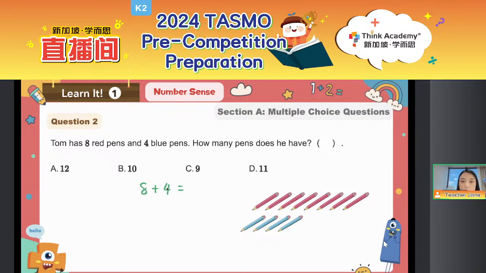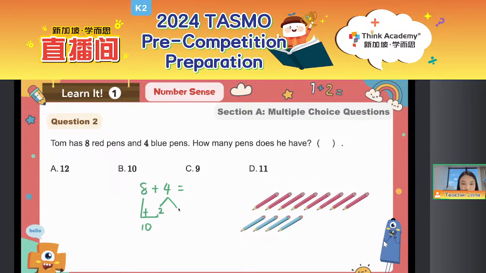So we want to do the calculation so we can let the good friend pairs help us a lot. Because we know that we always split the smaller number to top up the bigger number. So as for this question, what we need to do is just to split the 4, because the 4 is the smaller one, right? Then think about that. 8 needs how many more so that it will become a 10? Think about the good friend pair.